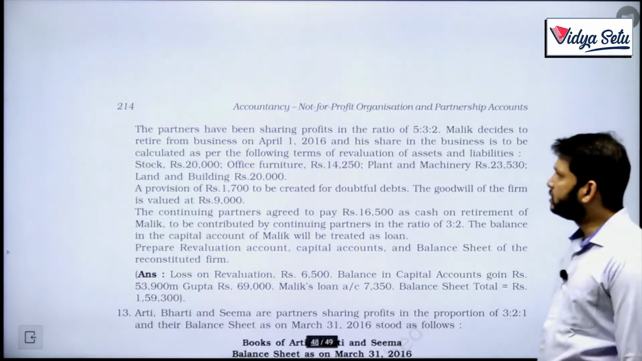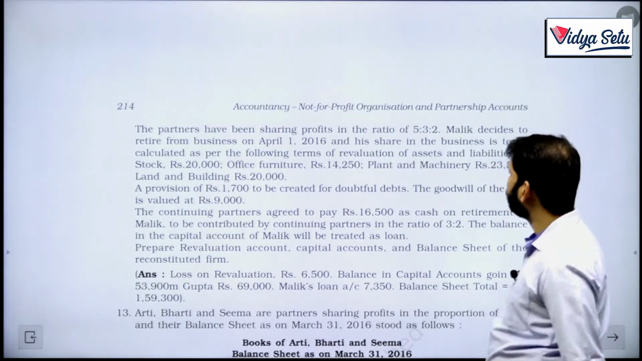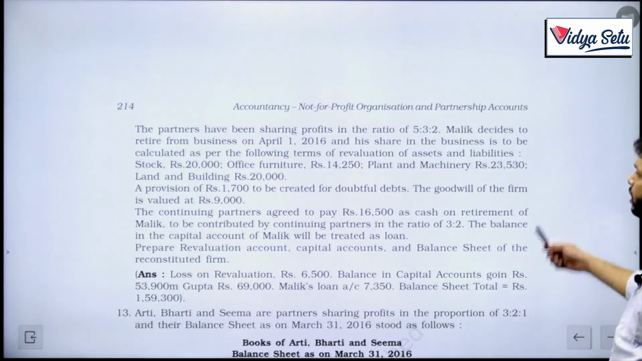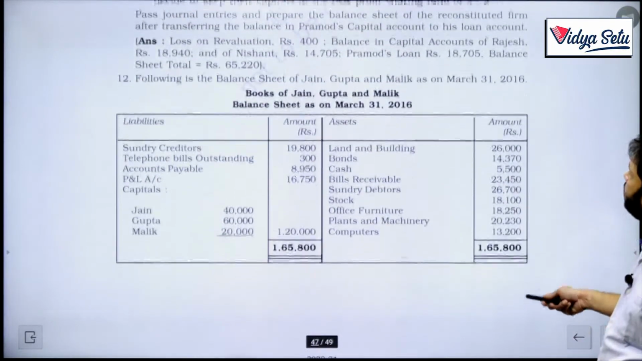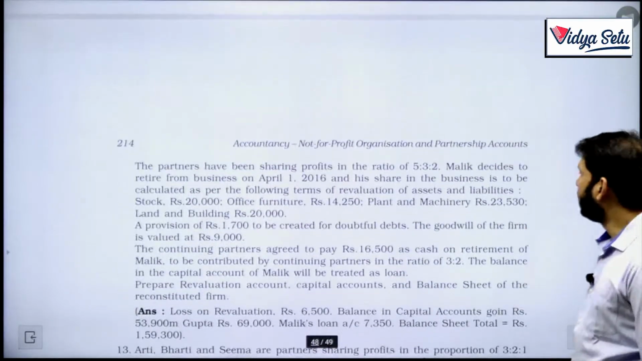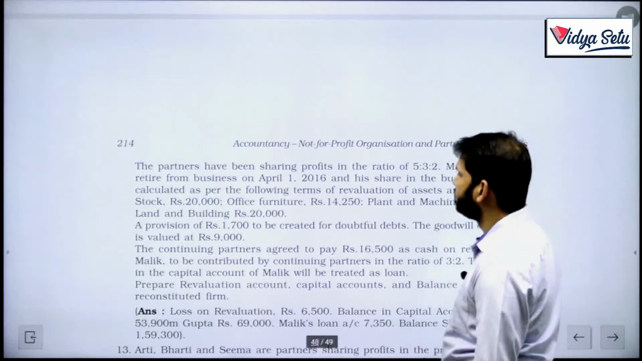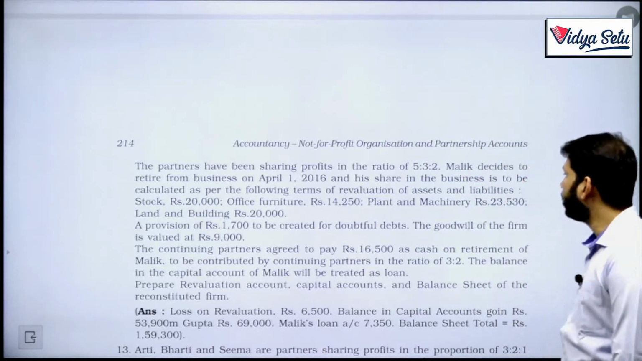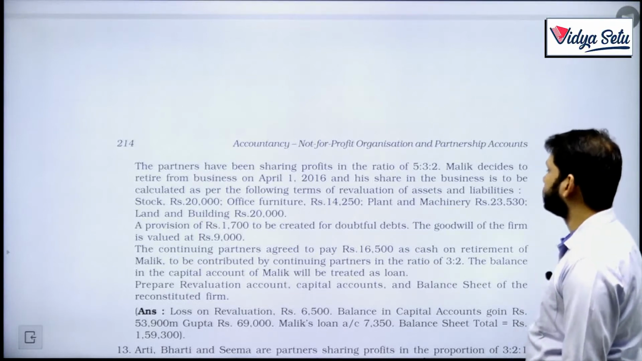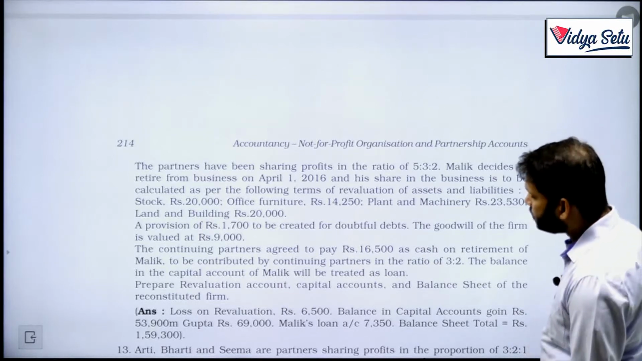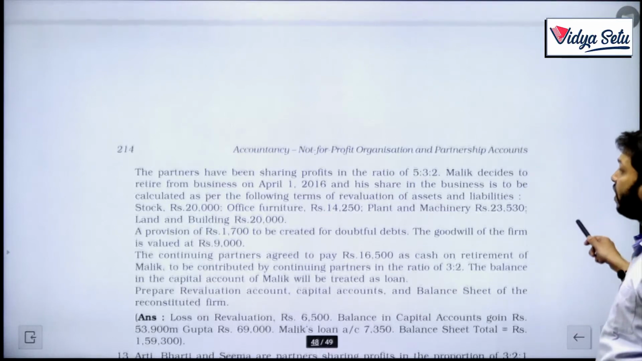The partners have been sharing profits in the ratio 5:3:2. Malik decided. Who's Malik? Malik is the last one. So Malik decides to retire on 1st April, and his share in the business is to be calculated as per the following terms of revaluation of assets and liabilities. Stock rupees 20,000. Okay, these are the revalued figures.